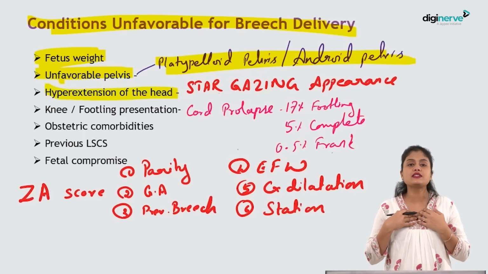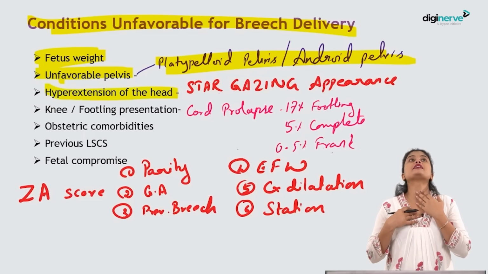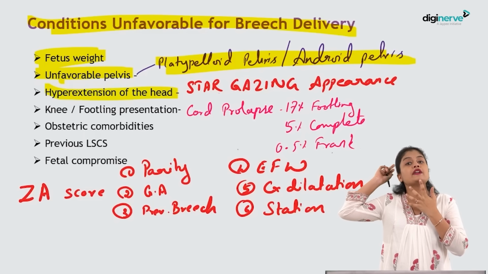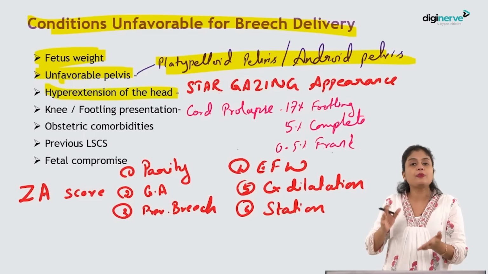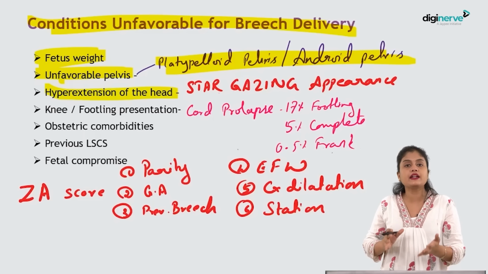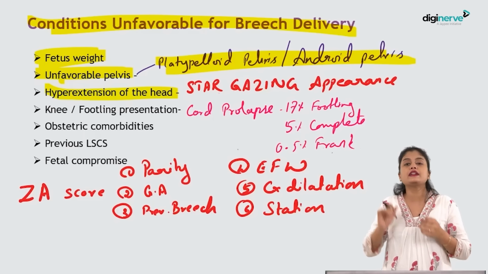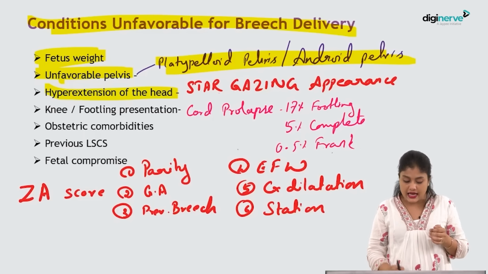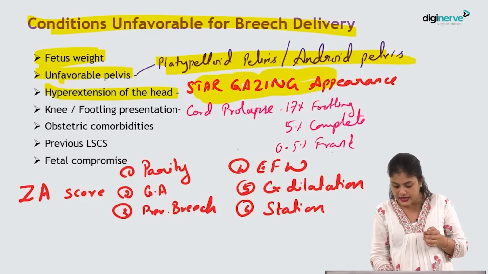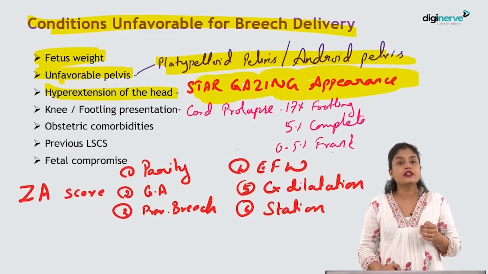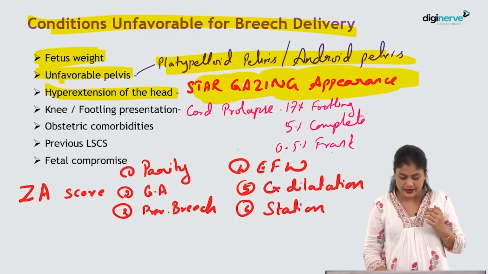Stargazing head. As you can see, if the neck is hyperextended, the measurement will become mentovertical, which cannot occupy any part in the pelvis. It will not get down itself. So, hyperextended neck is called what? It is stargazing appearance. Okay, if a stargazing appearance fetus is there, then also you avoid doing a vaginal breech delivery.